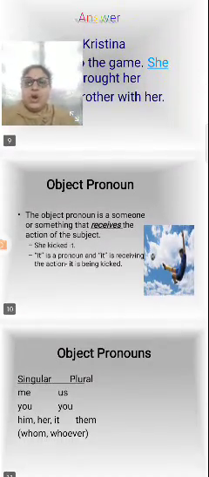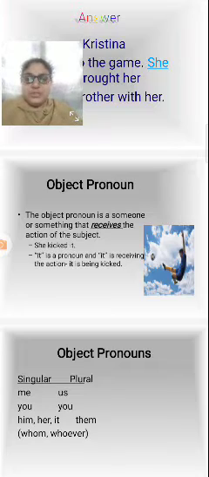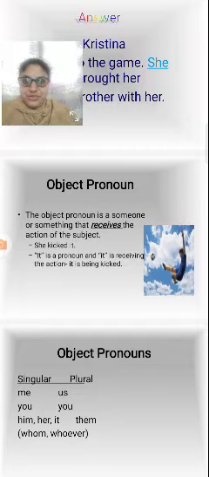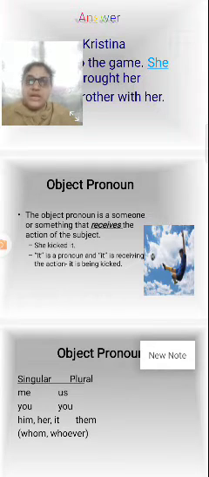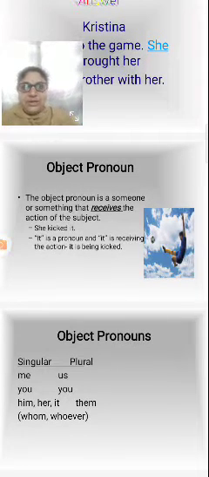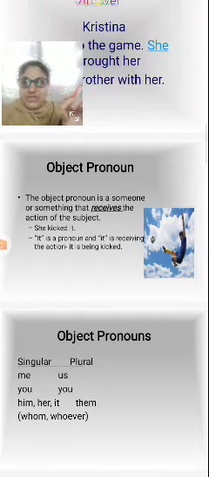Now object pronouns. An object pronoun is someone or something that receives the action of the subject. For example, she kicked it. So what does it mean to receive the action of the subject?